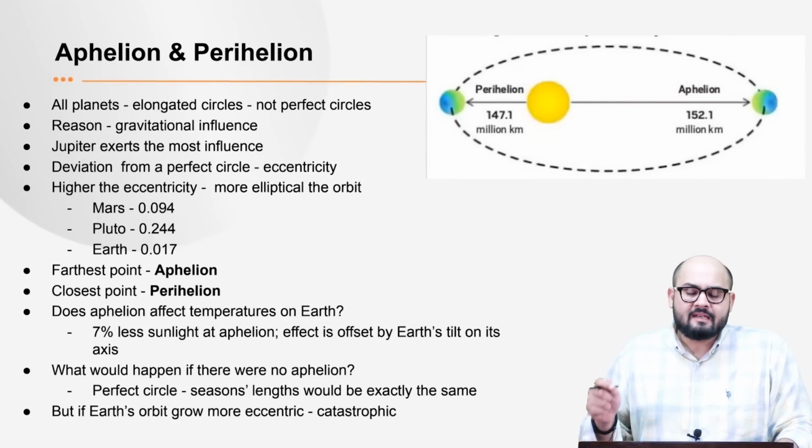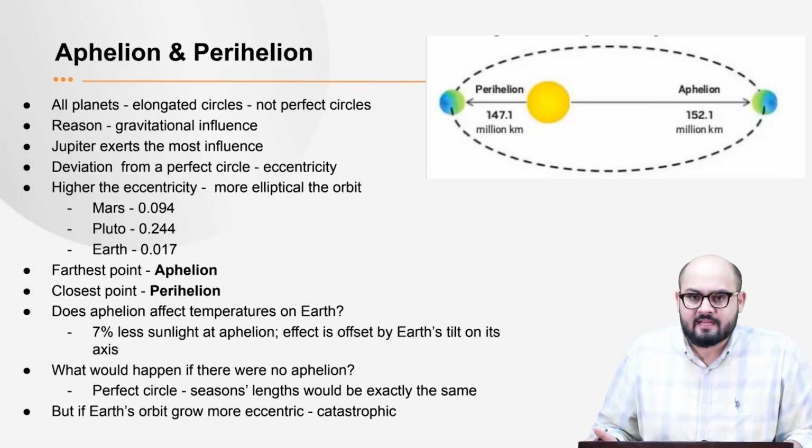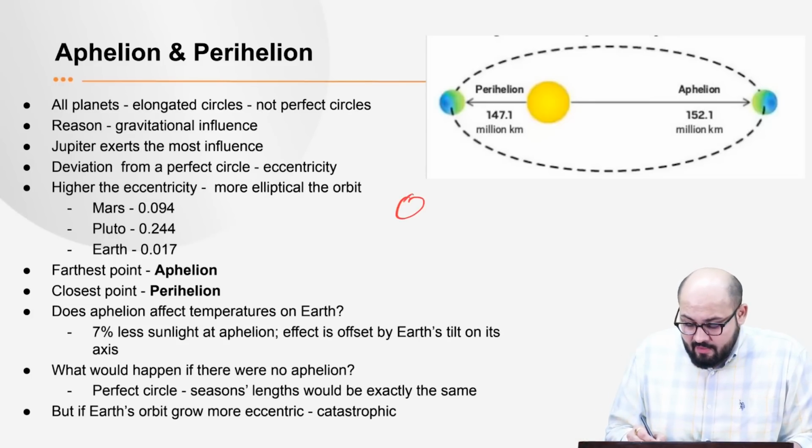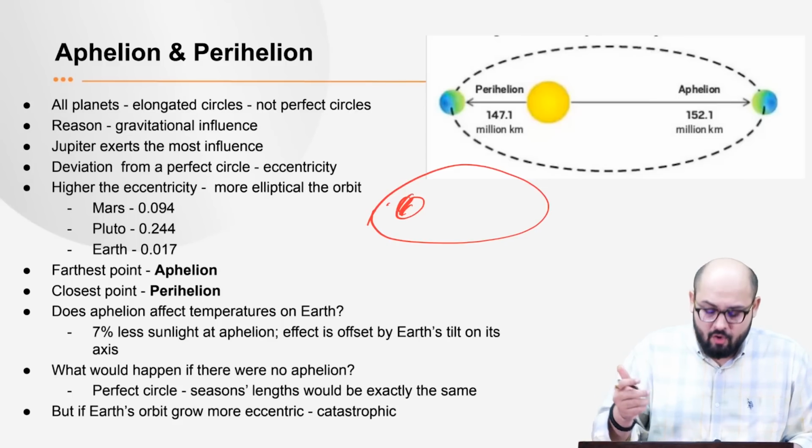Now see, different planets around the sun don't revolve in a perfect circle, right? They have an elliptical orbit. For example, we have the sun and we have the elliptical orbit, right? So they don't move in a perfect circle. We have an elongated orbit, right?